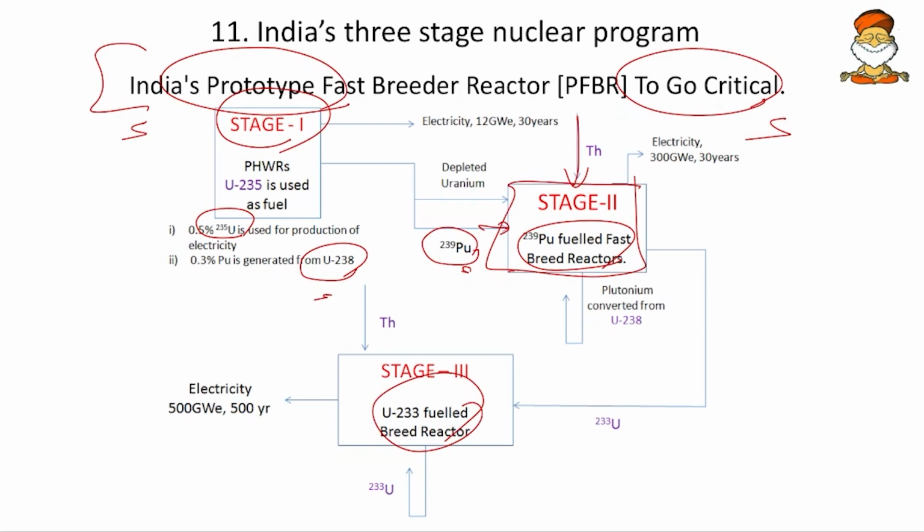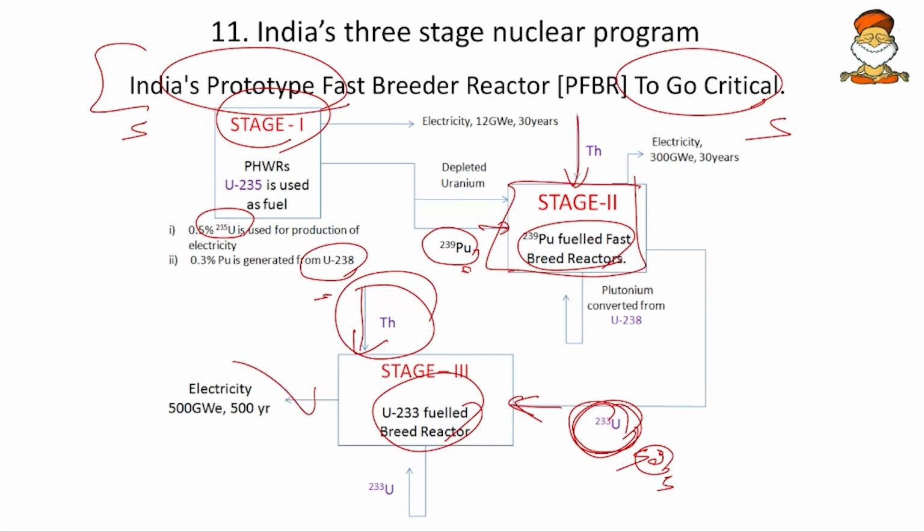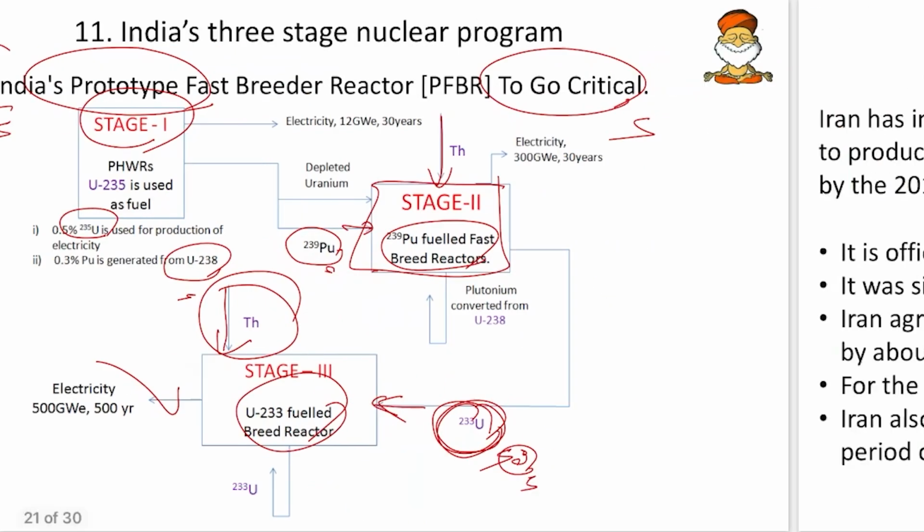And then coming to the next, the uranium-233 is obtained here, and that uranium-233 is fed, and then thorium is fed. This uranium-233 is very minute in the third stage, and the maximum fuel comes from the thorium. So now this reactor is the one which sustains from thorium. So we require the same. Homi Jahangir Bhabha came up with this idea, and we are already on the journey to come up with purely thorium based reactors. Okay, so this is all about the 3-stage reactors.